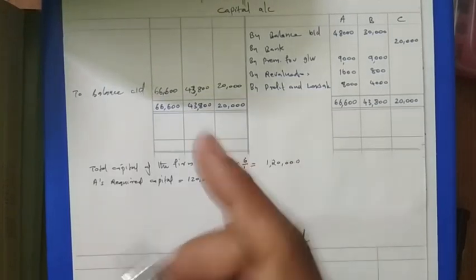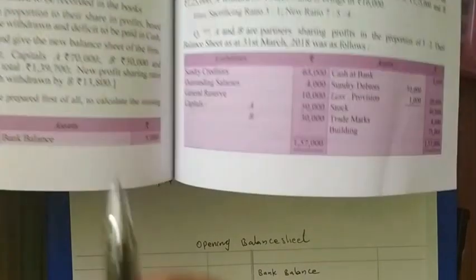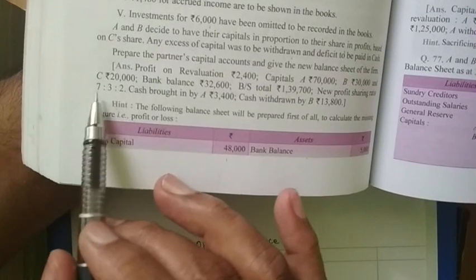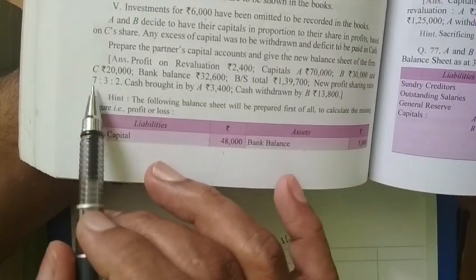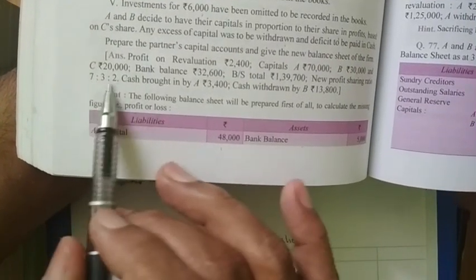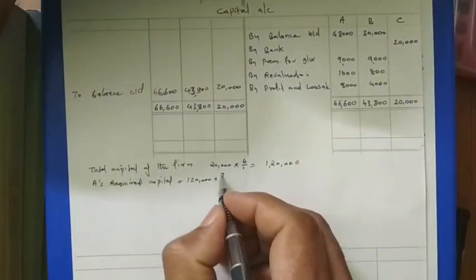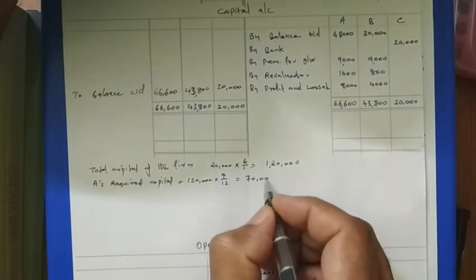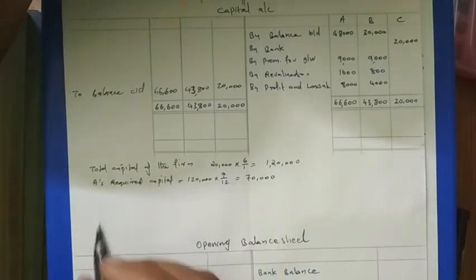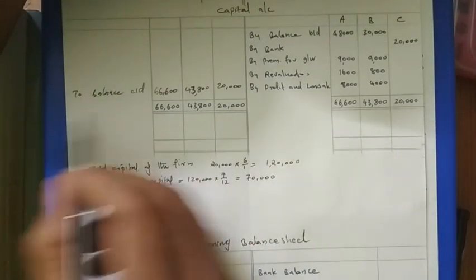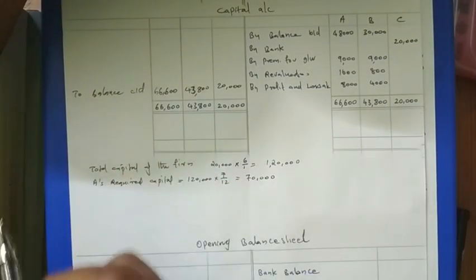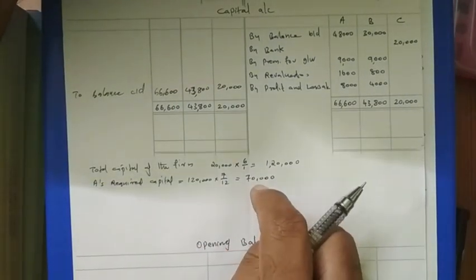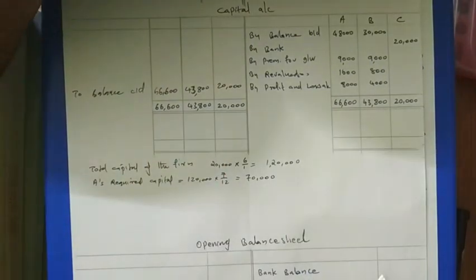I told you we have to find out the new ratio. The new ratio I am taking from the textbook. What is coming? You have to find out, it is 7:3:2. So it is coming 7 upon 12, which gives 70,000. Then what is the present capital of A? This much, 66,600, and this much is required. So required capital is more, present capital is less, so he needs to bring it.